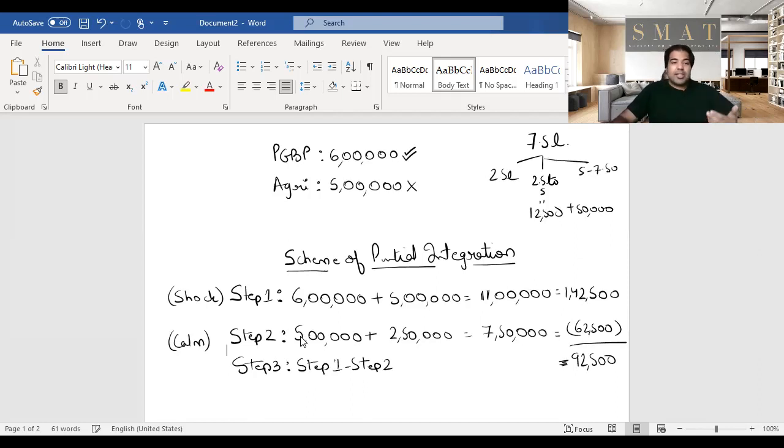Of course, he has to pay surcharge and cess also. Surcharge is applicable, cess always, guys. But please remember, why are these steps done? These steps are done because you're trying to enjoy both the incomes. I'll tell you what are the conditions, guys. First, understand the scheme and then I'll tell you the conditions.